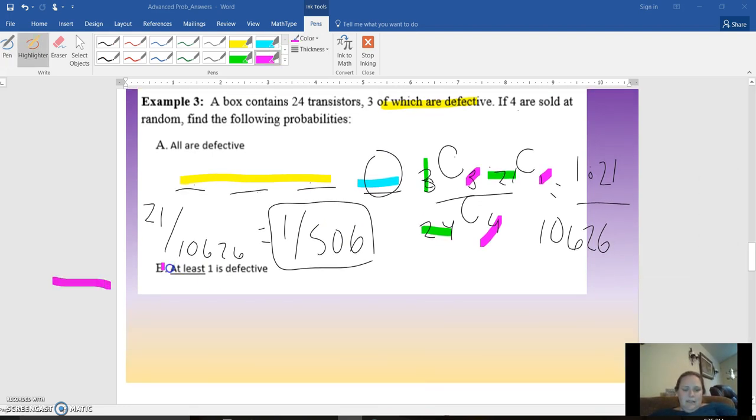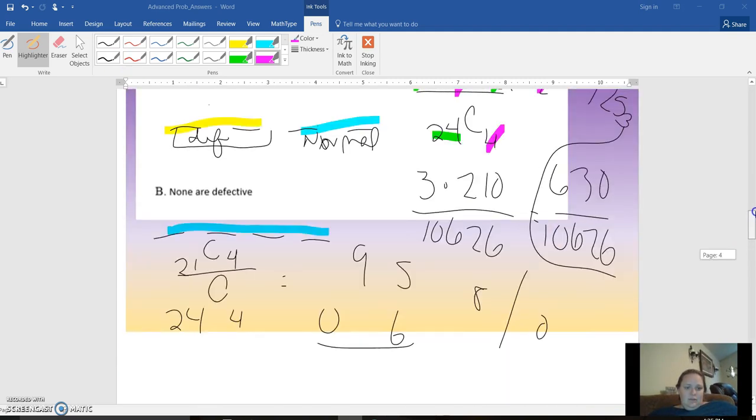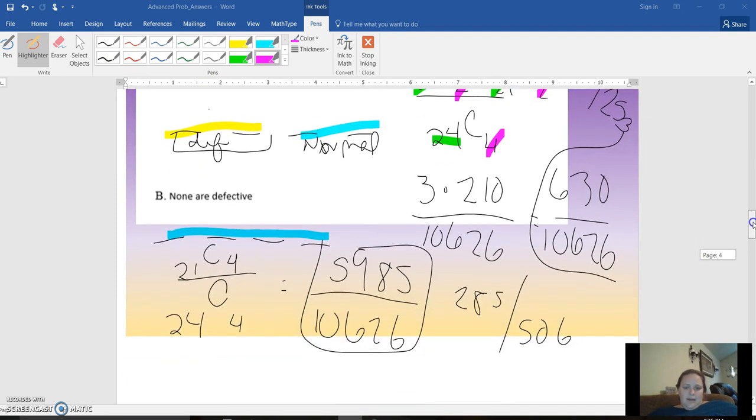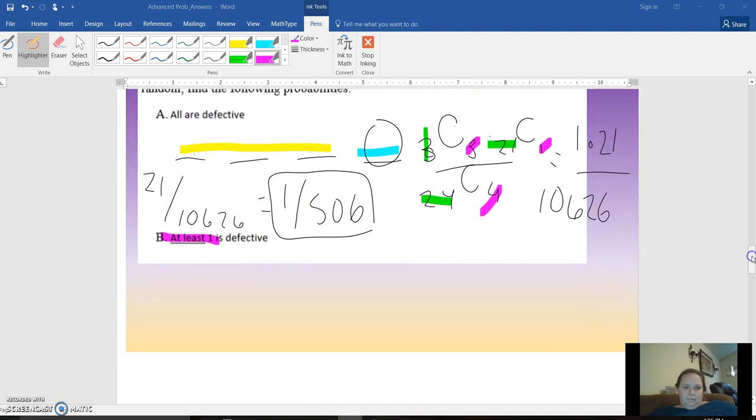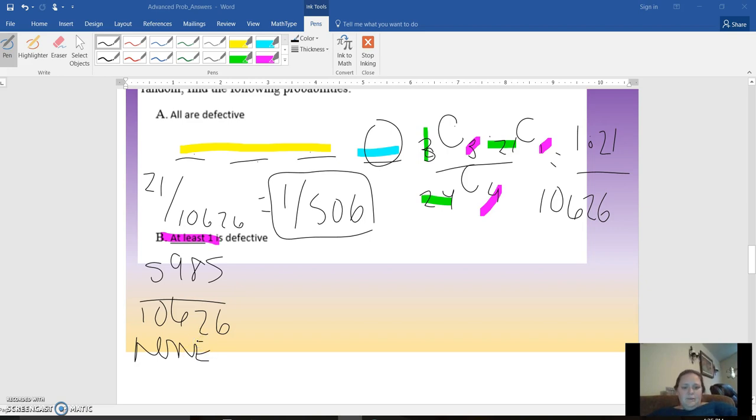All right, then we have this at least one is defective. Those are the magic words, at least one. So we're going to do the exact opposite, which is none of them are defective. Okay? And we got, for none defective, 5985. So we're going to do 1 minus the none defective.